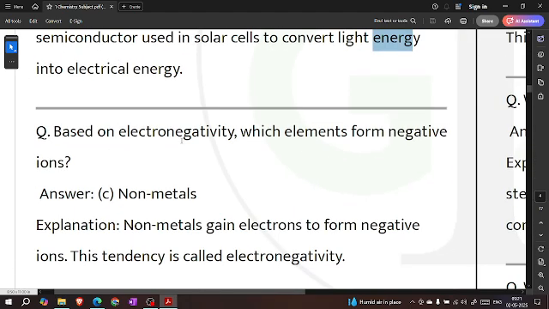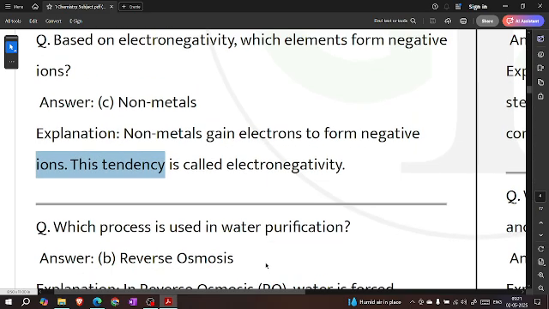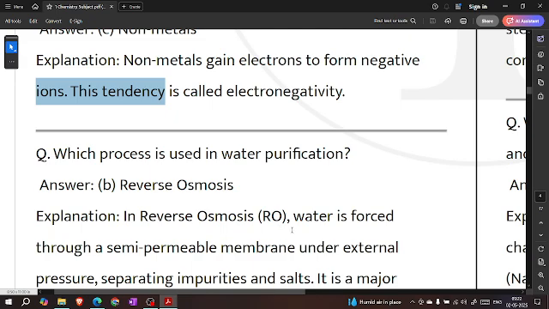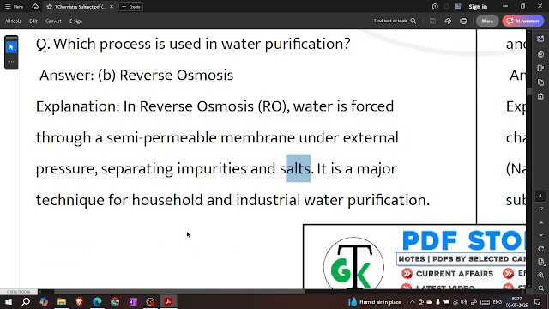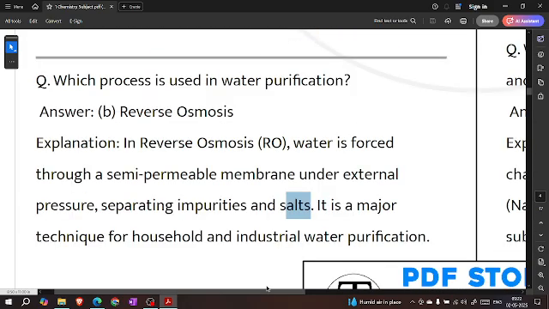Based on electronegativity, which element forms a negative ion? Non-metal. Non-metals gain electrons to form negative ions. This tendency is called electronegativity. Which process is used in water purification? Reverse osmosis, RO. Water is forced through a semi-permeable membrane under external pressure, separating impurities and salt. It is a major technique for household and industrial water purification.